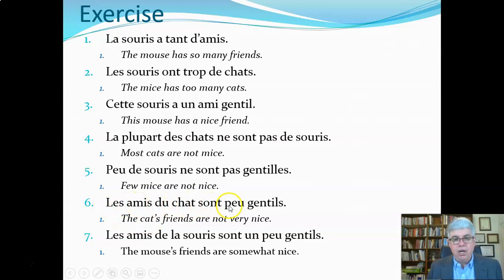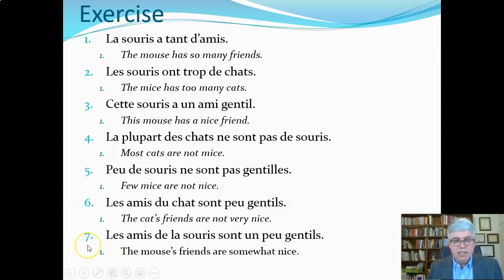Les amis du chat sont peu gentils. So here we have les amis du chat, the friends of the cat, or the cat's friends. And then we have are, literally it says are little nice, but we wouldn't say that in English, so we would translate this to a negation, are not very nice. The cat's friends are not very nice.